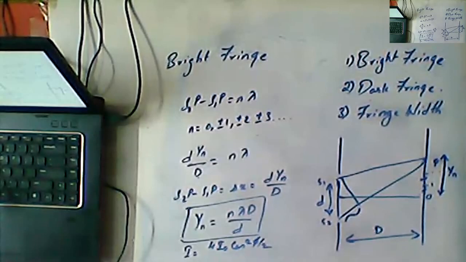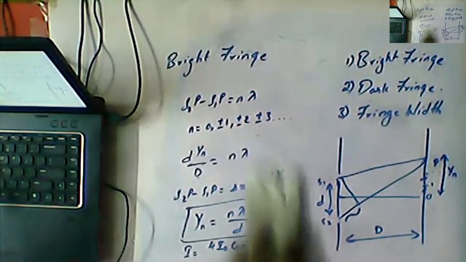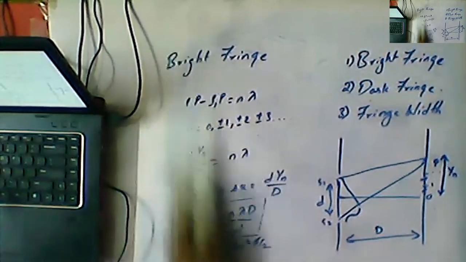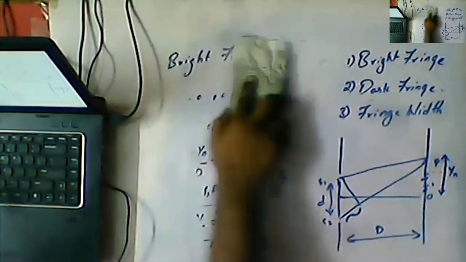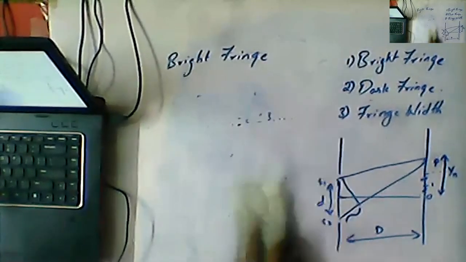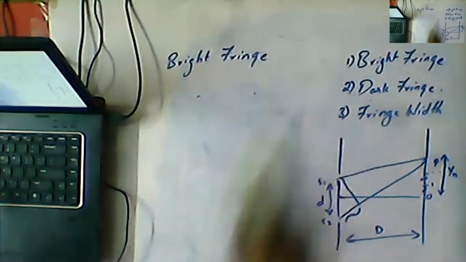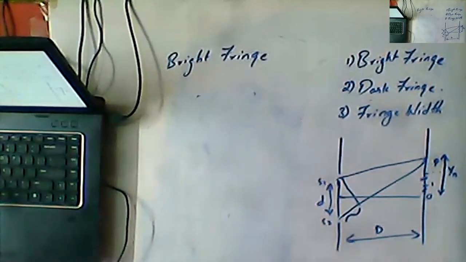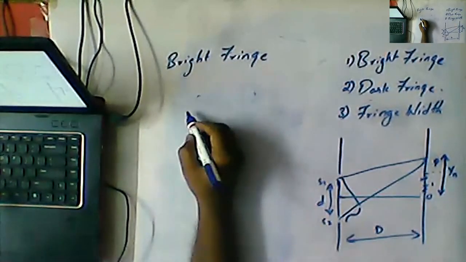If you clearly observe, I hope you all understood. So I'm removing this and we are moving forward to one more topic. That topic is also under the concept of bright fringe only. Now we already know what the formula is.